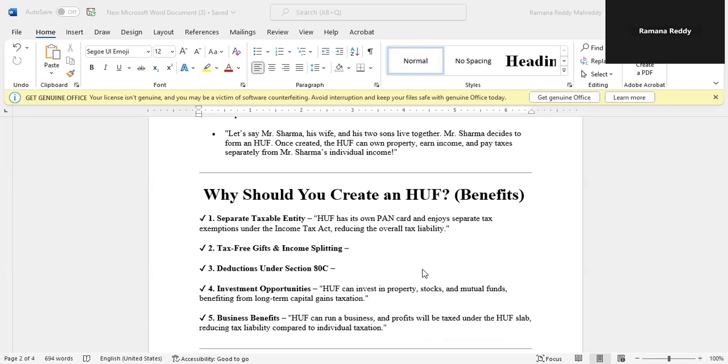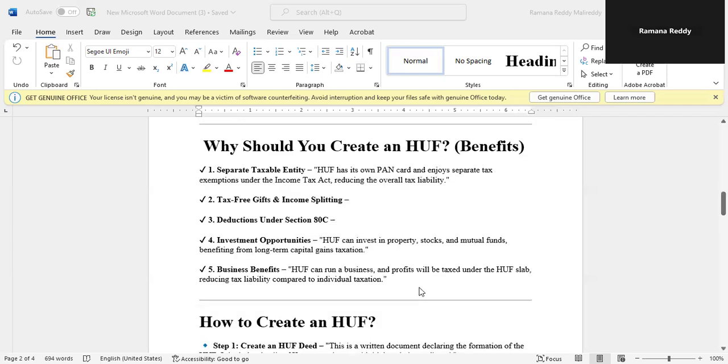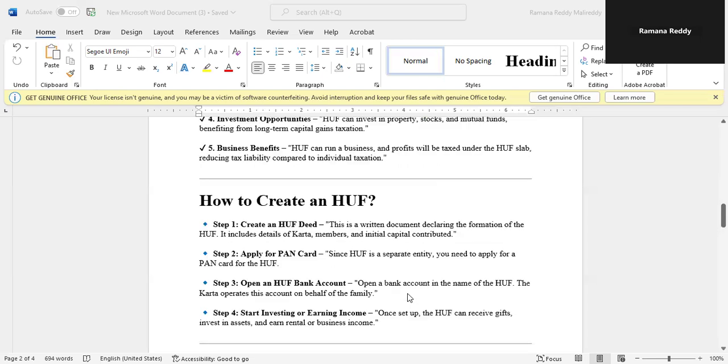Investment options: HUF can invest in property, stocks, and mutual funds, benefiting from long-term capital gain taxation. Business benefits: HUF can run a business and profits will be taxed under the HUF slab, reducing tax liability compared to individual taxation.